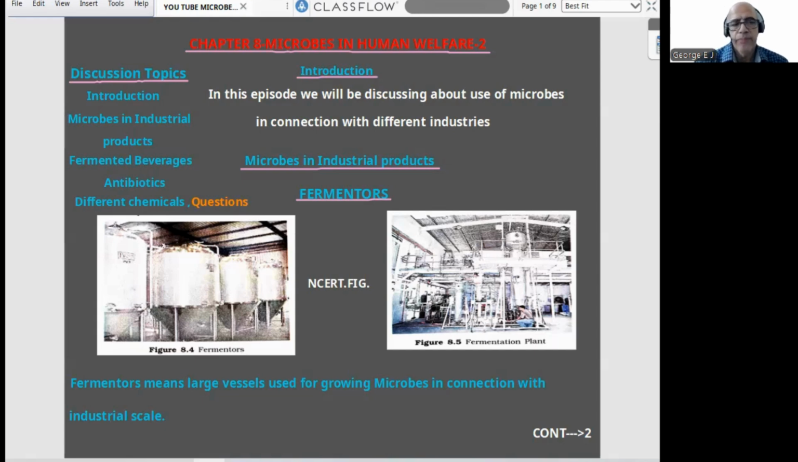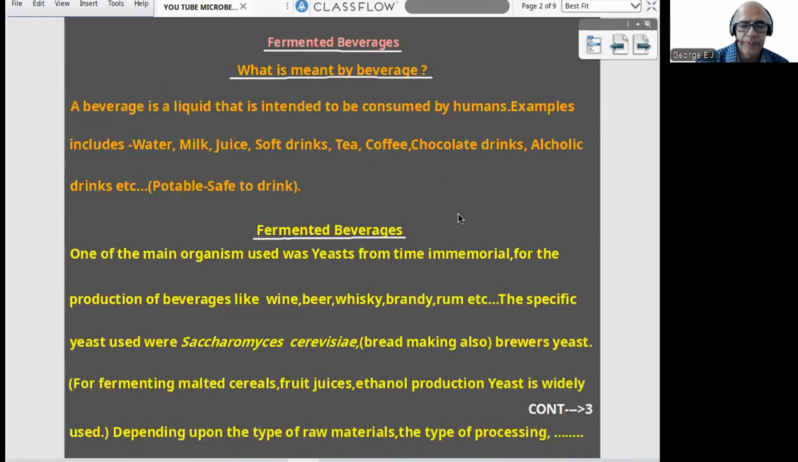This is the NCERT diagram. Fermenters means large vessels used for growing microbes on an industrial scale, because in industry a huge amount is needed. So that much size should be there for vessels like fermentation vessels. Those huge vessels are referred to as fermenters. I think the idea is clear: a 1 mark theory question, then a NEET model diagram-based question. So the first page is clear, so we can proceed to the second page.